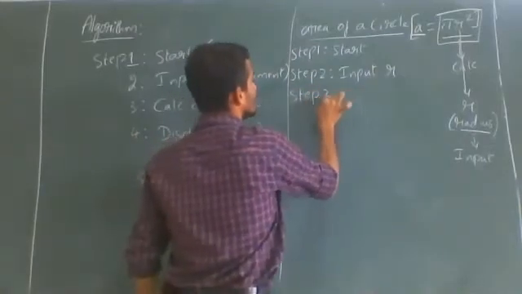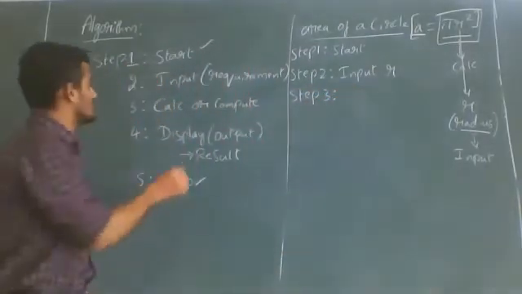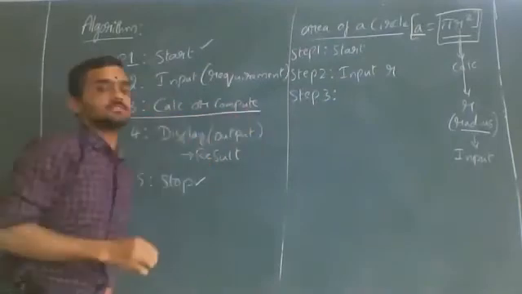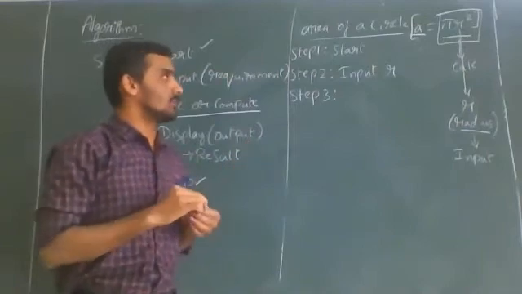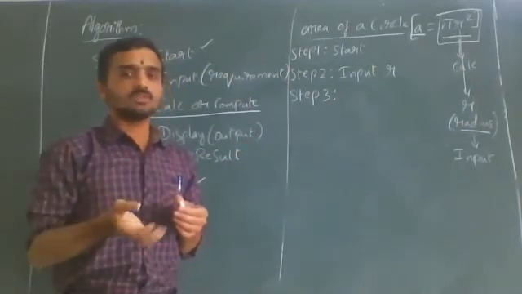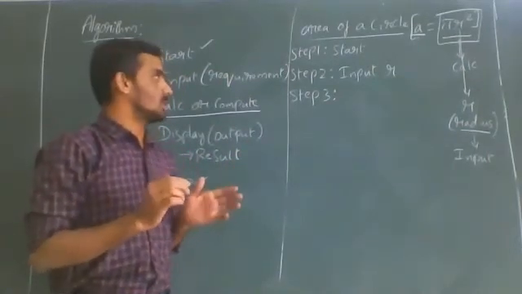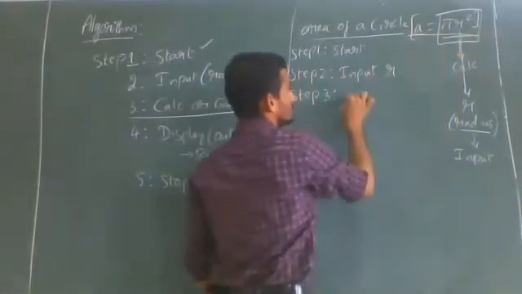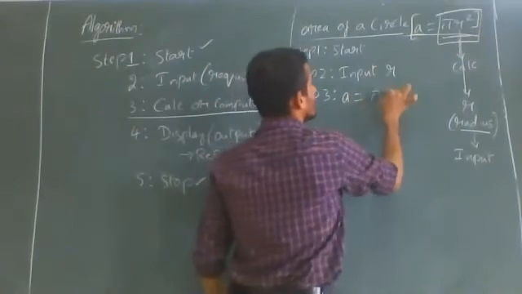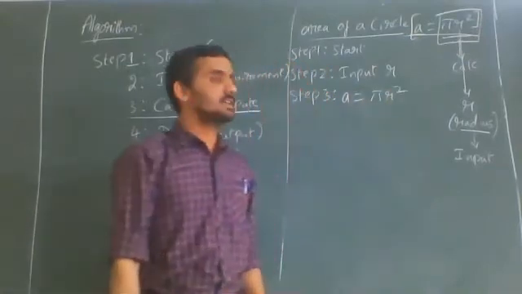Next, step 3. You follow the general method. In the general method, what is step 3? It is calculation. Wherever we have direct formulas, we can use that formula. If we don't have direct formulas, we have to write our own logic. Here we have the formula. What is that formula? A is equal to pi r square. You can write A is equal to pi r square. So this is the calculation.